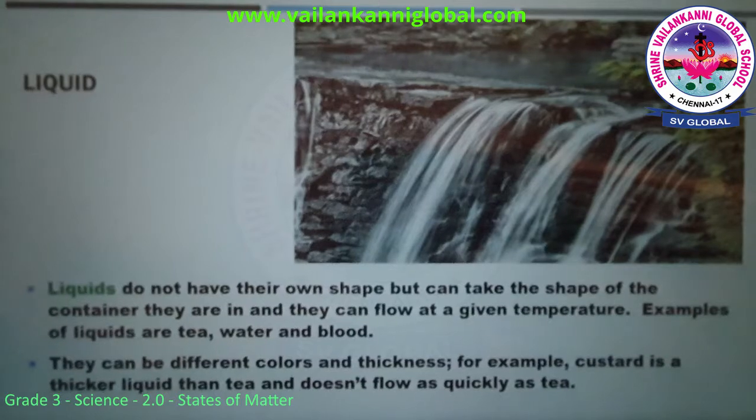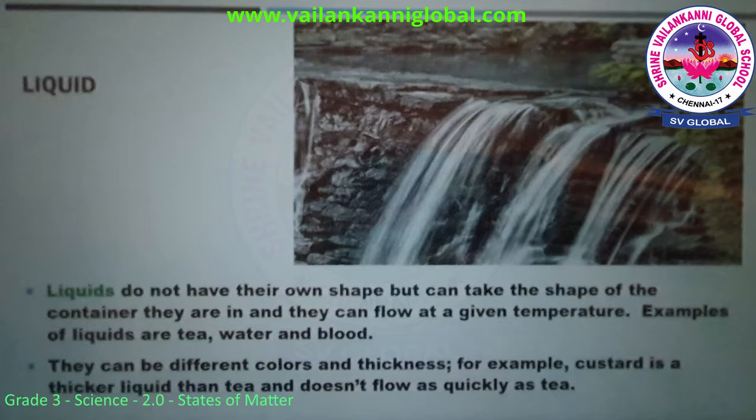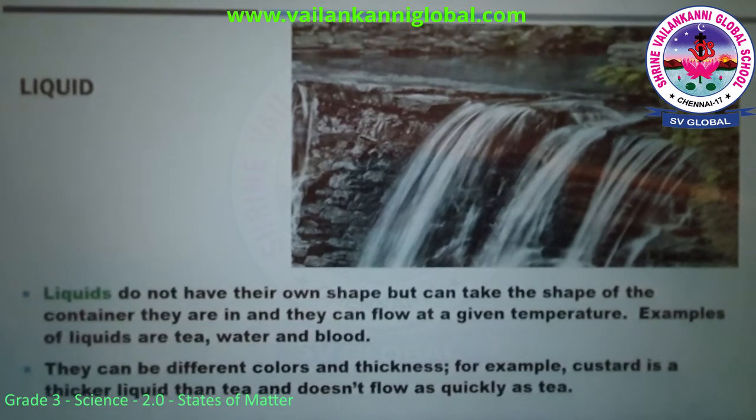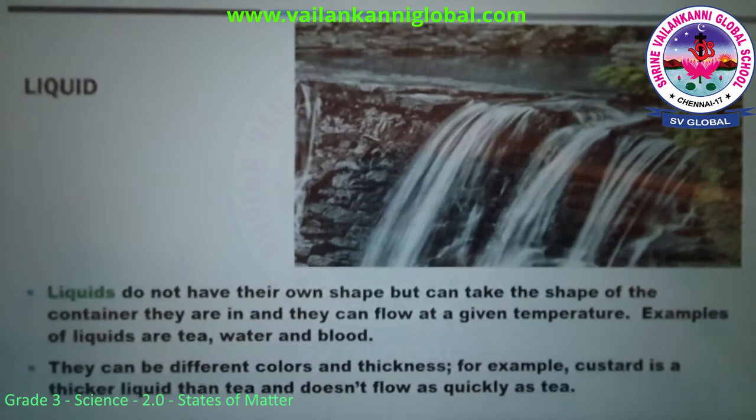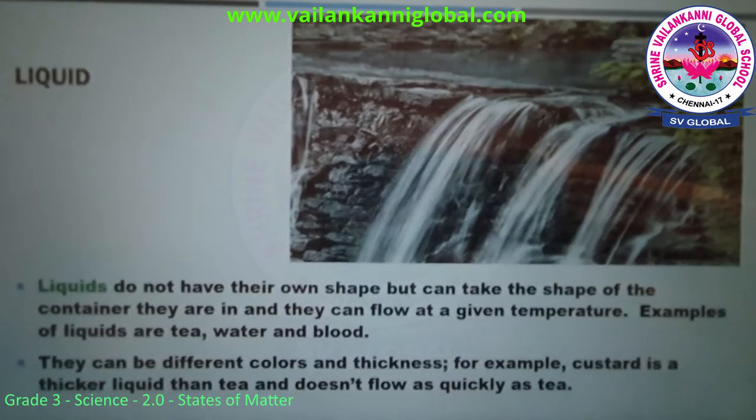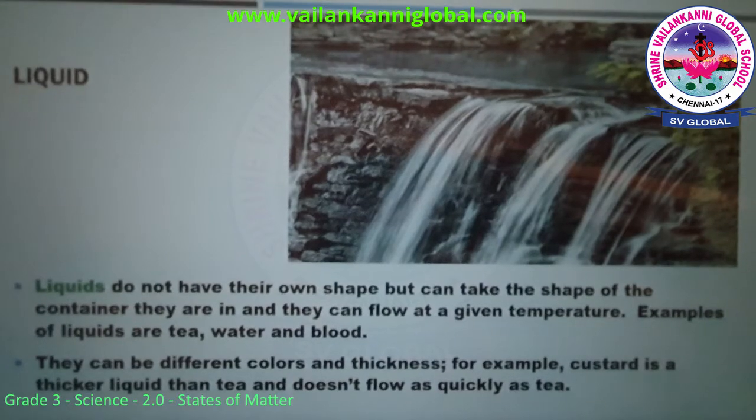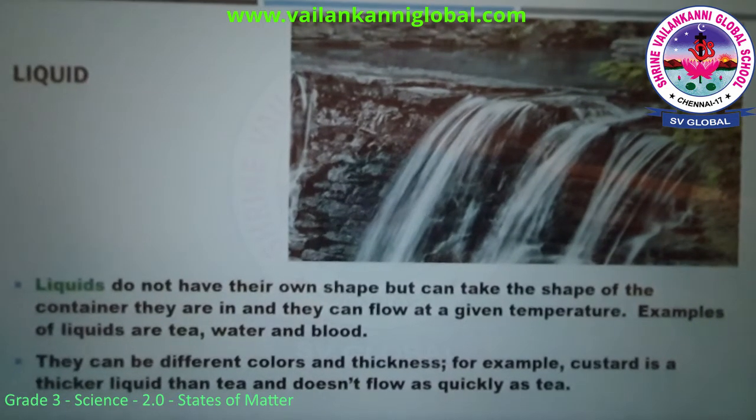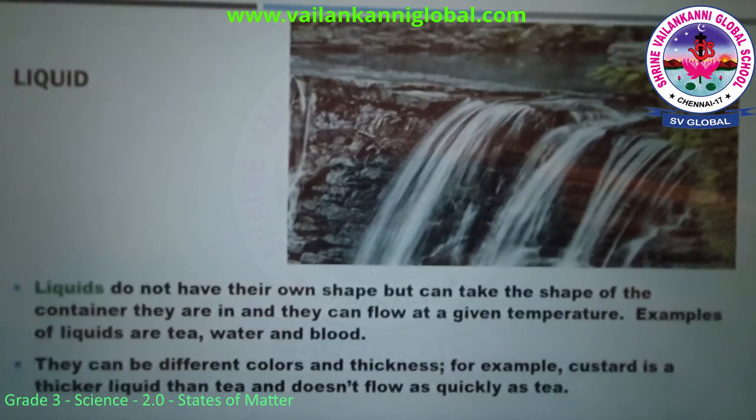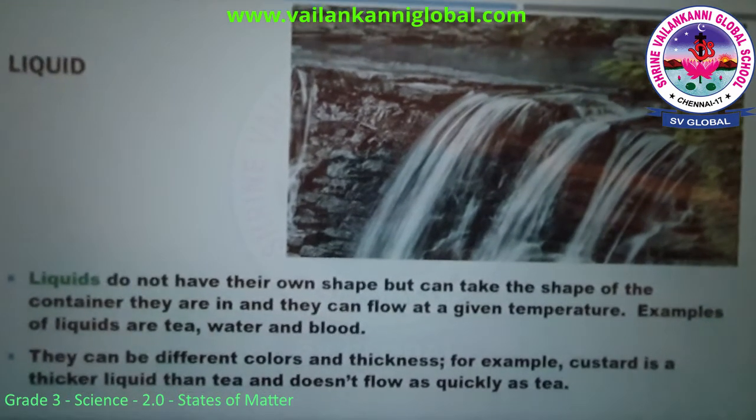The next comes liquid. Liquids do not have their own shape but can take the shape of the container they are in, and they can flow at a given temperature. Examples of liquids are tea, water and blood. They can be different colors and thickness. For example, custard is a thicker liquid than tea and does not flow as quickly as tea. You can measure a liquid in a cup or a spoon. Liquids are made up of molecules which are further apart than in solids and can move around easily.